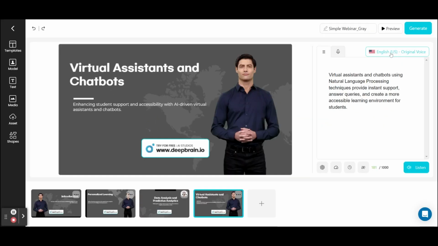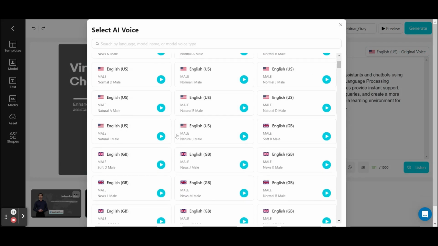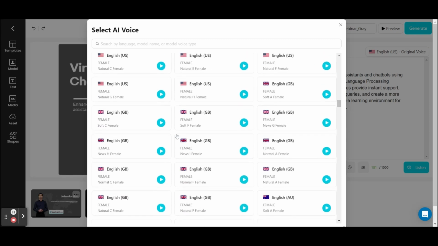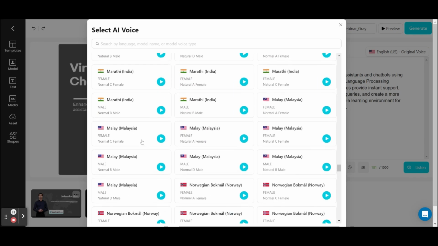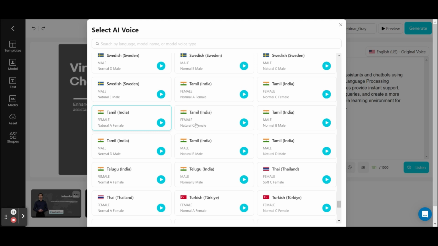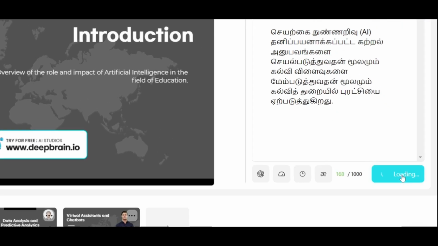Here, the important thing is that we have already selected English. If you open the list, you can find many languages. So you can also change the language based on the script. Now I am going to change the language to Tamil for the script. You can select Tamil female or Tamil male. First we have to translate this script into the target language. Now I'm going to translate this English text into Tamil. Once I paste this text, the AI will automatically detect the Tamil language. Then you can go for audition.